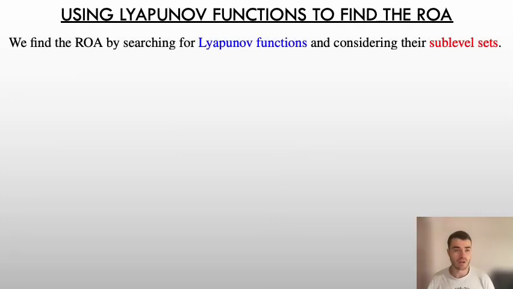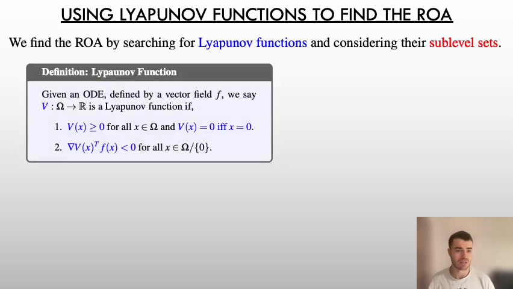It is well known that we can approximately estimate the region of attraction by finding Lyapunov functions and looking at their sublevel sets. A Lyapunov function is a function that is positive and 0 at the equilibrium point, which we assume is the origin, and also decreasing along the solution map, which amounts to a differential inequality.